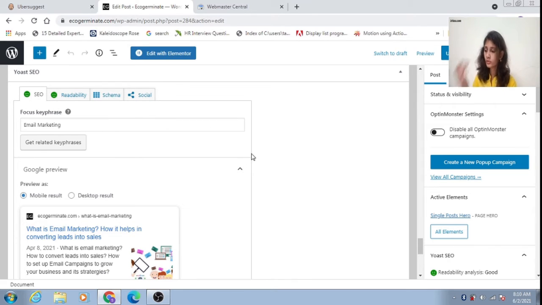First here is the focus key phrase. I have given email marketing as the major one, because for what is email marketing I found 2900 searches, but if you type simple email marketing, the search volume is huge. So I thought, let me use email marketing as the focus key phrase.